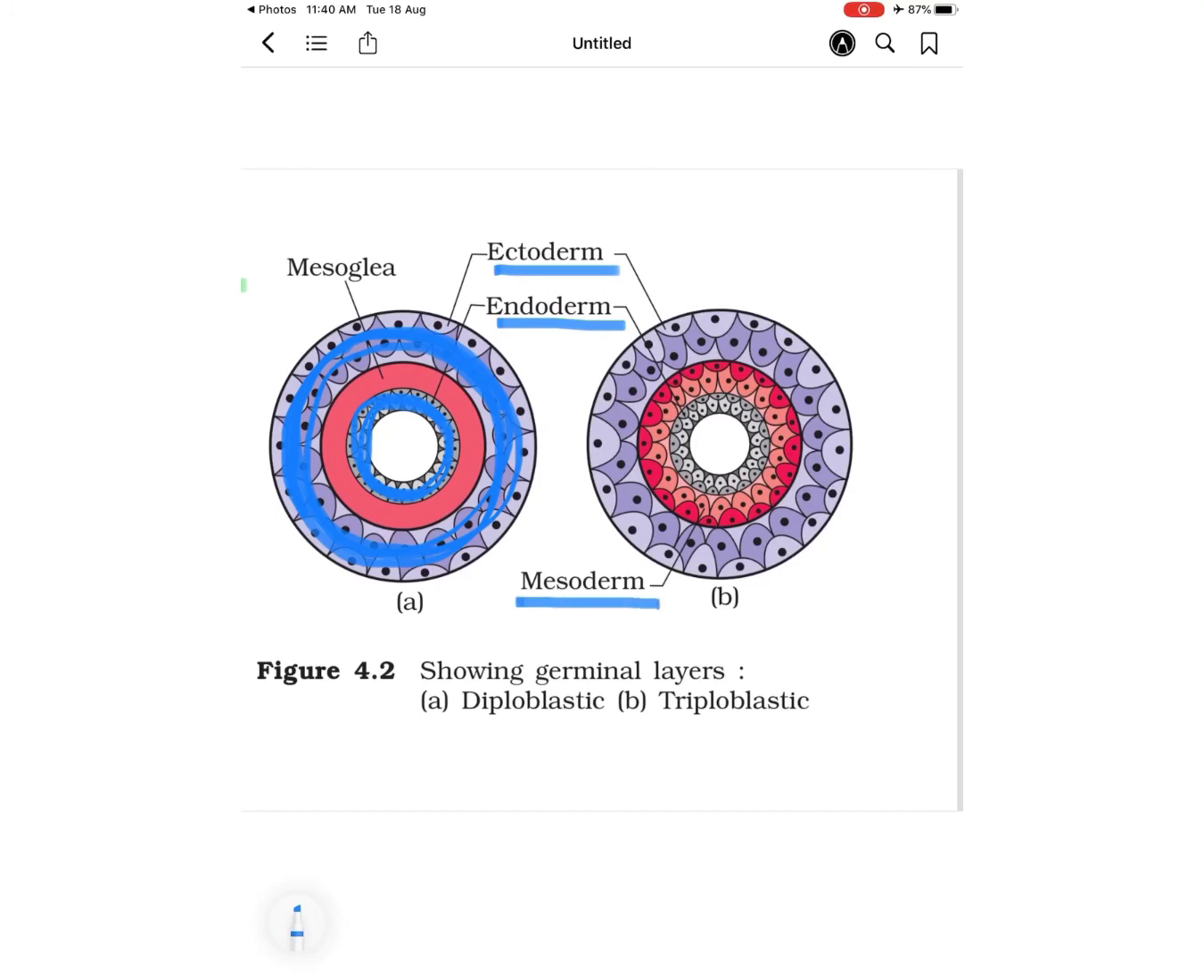In the next diagram, the mesoderm takes the position in between these two germinal layers. So here ectoderm is present, endoderm is present, but the inner portion which I am showing right now comprises of mesoderm. So in total three germinal layers, they are showing triploblastic type of arrangement.